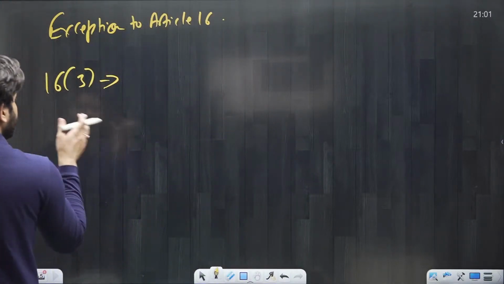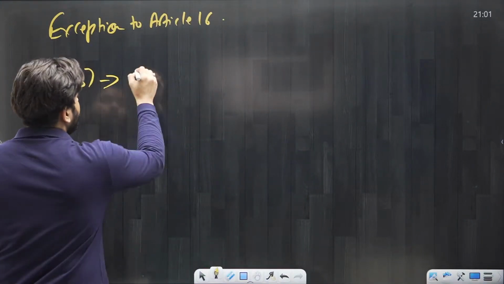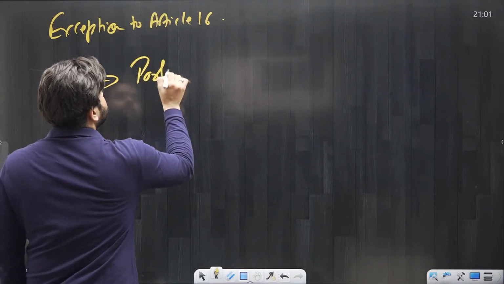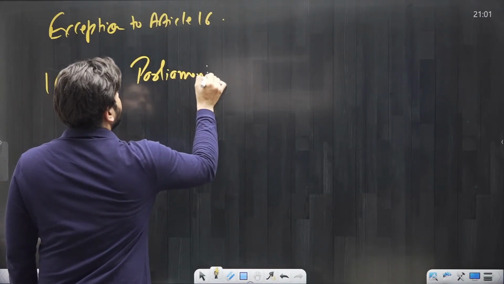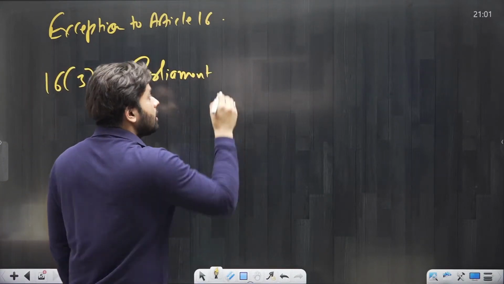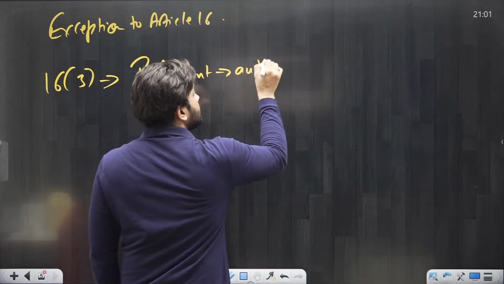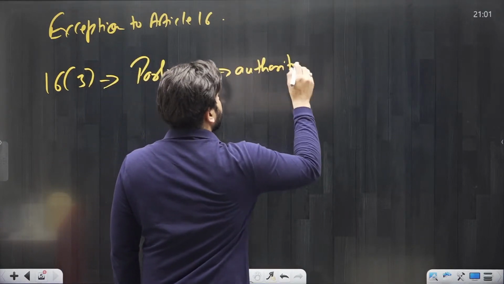So according to article 16 clause 3, only parliament has the power, only parliament has the authority. Authority for what?